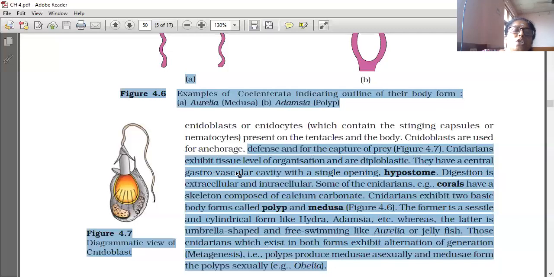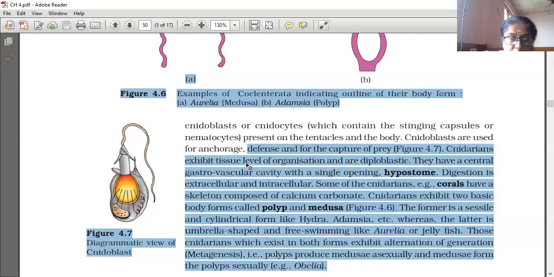Cnidarians exhibit tissue level of organization and are diploblastic. They have a central gastrovascular cavity with a single opening called the hypostome. So what are the functions of nidoblasts? The nidoblasts are used for anchorage, which means fixing at one place. Defense means protecting from the enemies, and for capture of prey, capturing the prey and eating.